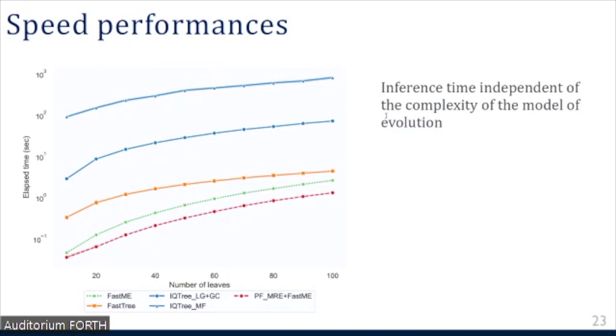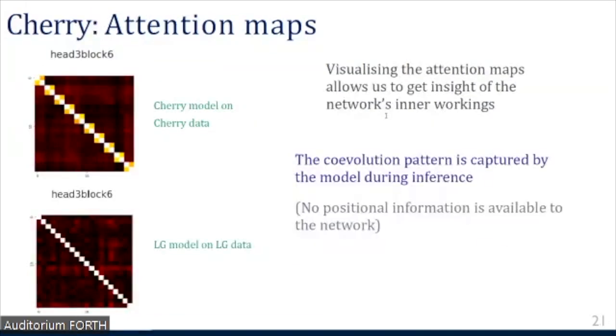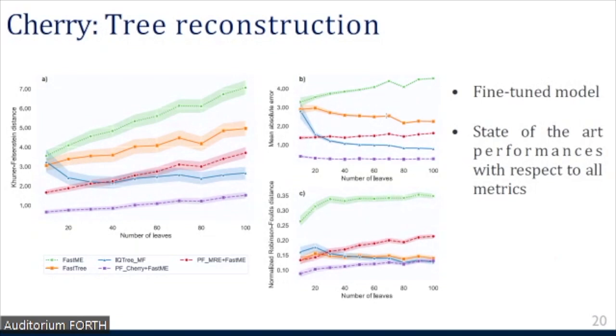So we see here on a log scale, we don't see the axis, but the elapsed time for different methods, with ours in red, and then FastME, FastTree, and IQ-TREE with ModelFinder, which one may want to use in a context where the model at hand isn't actually implemented by IQ-TREE, so one has to choose the best fitting one amongst the ones that are.